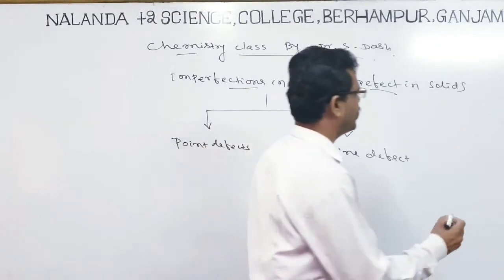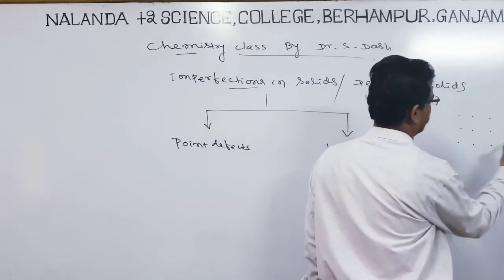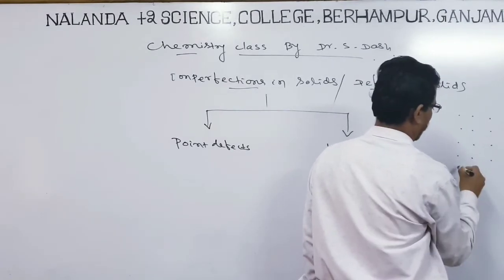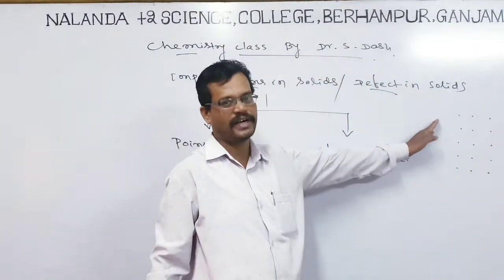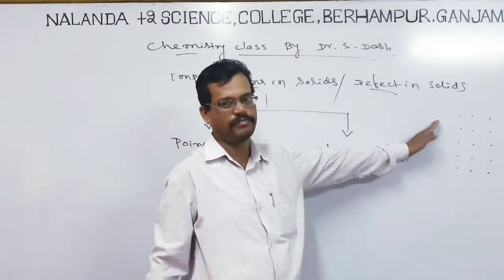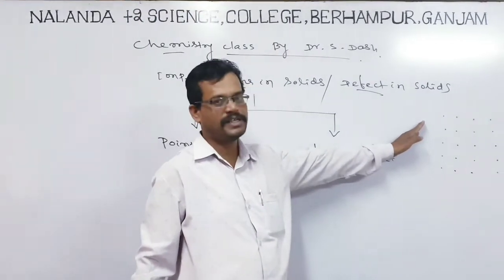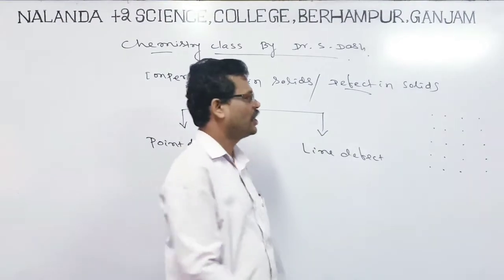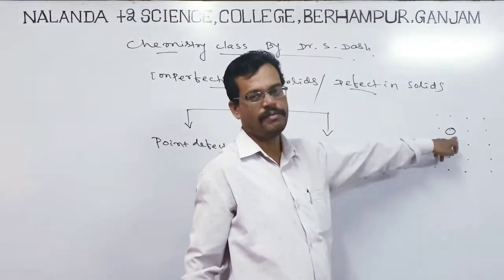Let us look here, the crystals are arranged just like this. When the defect forms, look here. In this picture, I will show you how point defect and line defect are formed. In this place, if you get the defect at this particular point, then we can say it is a point defect.